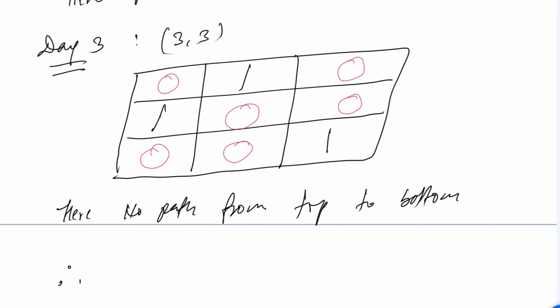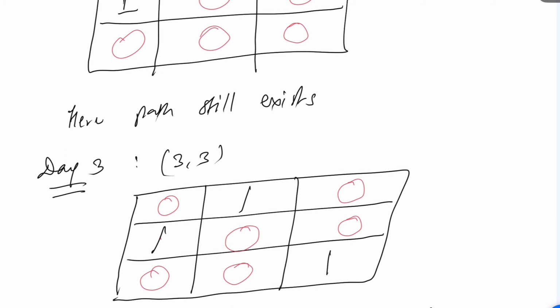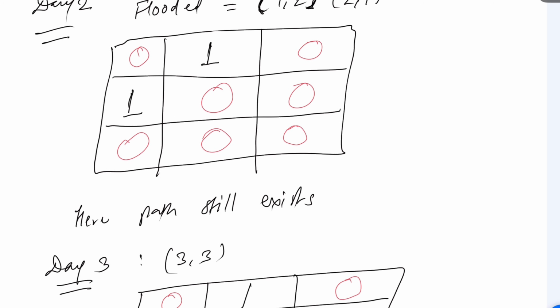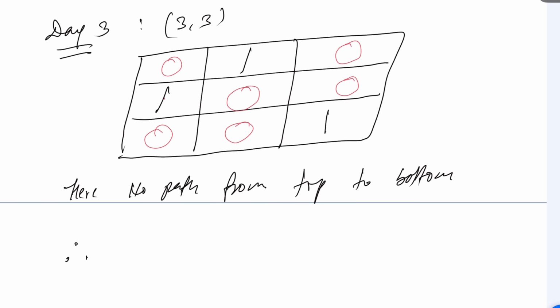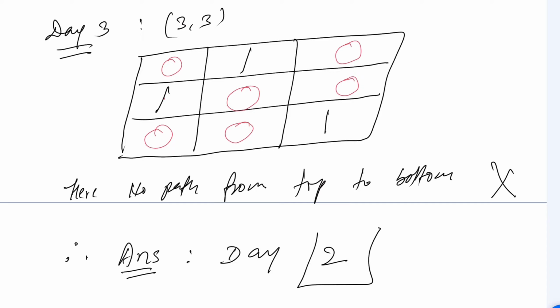The last time we saw the path was day 2, it was existing, but here there is no path. Can we say that? And that is why the answer is day 2. So we have to return 2 here. Understand? So the answer is 2. I hope you are understanding.